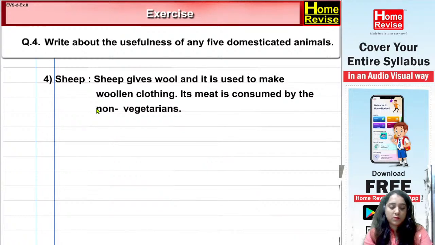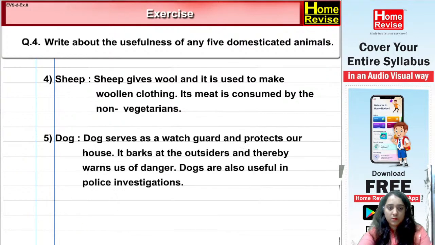4. Sheep. Sheep gives wool and it is used to make woolen clothing. Its meat is consumed by non-vegetarians. 5. Dog. Dog serves as a watch guard and protects our house. It barks at outsiders and thereby warns us of danger. Dogs are also useful in police investigations. Yes, so these are all the 5 uses of domesticated animals.